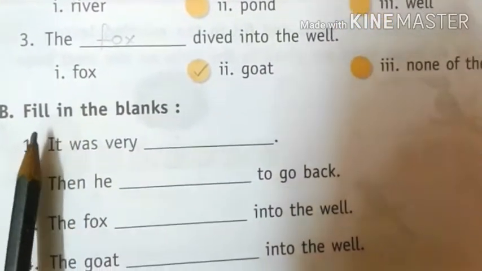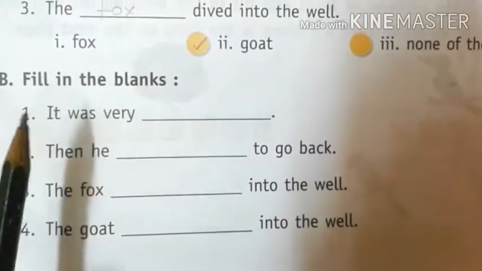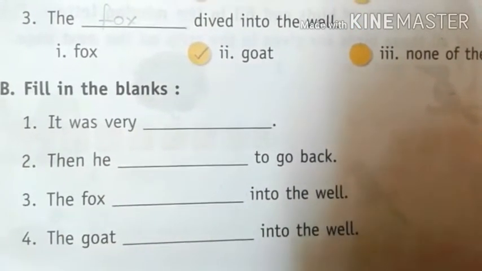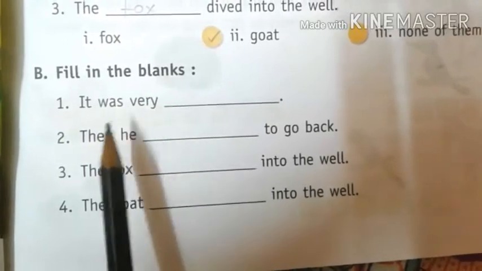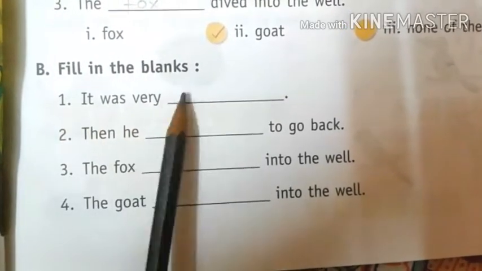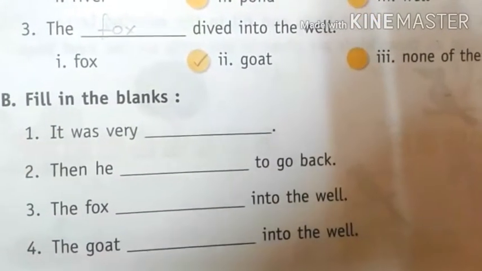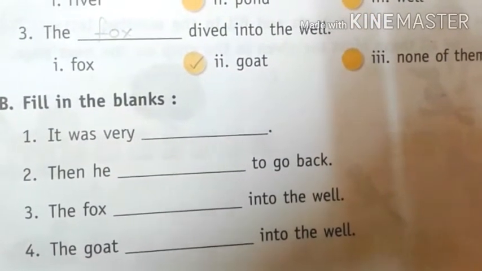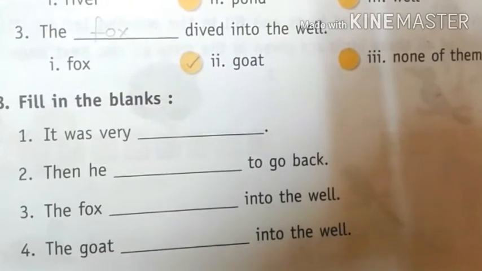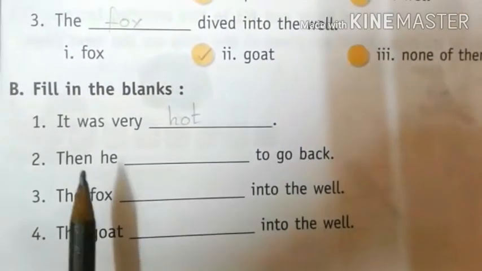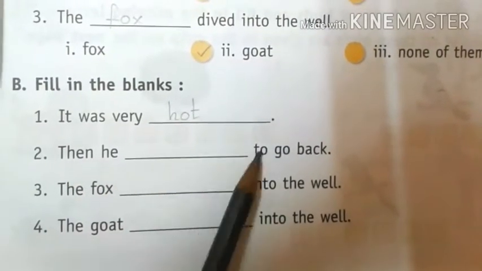Next we come to exercise B on the same page. Fill in the blanks. Here we are going to write the correct answer. Number 1, students: it was very dash. So it was very hot, isn't it? We have read in the chapter. So we are going to write: it was very hot, H-O-T, hot. And thus it completes.